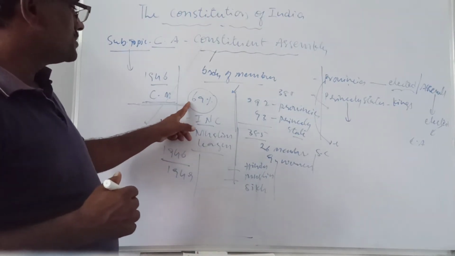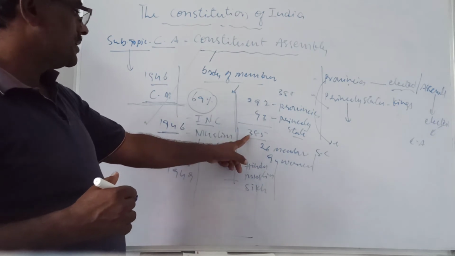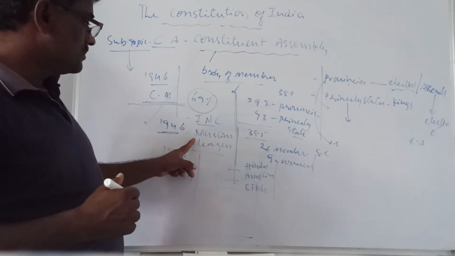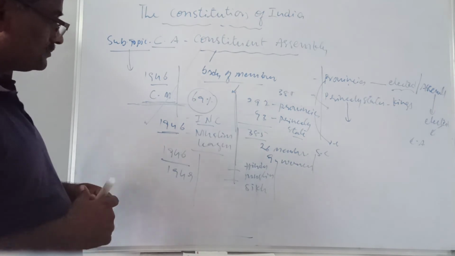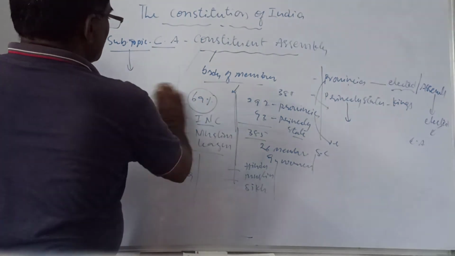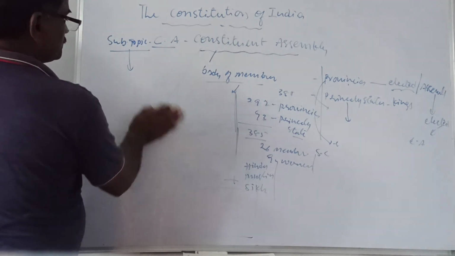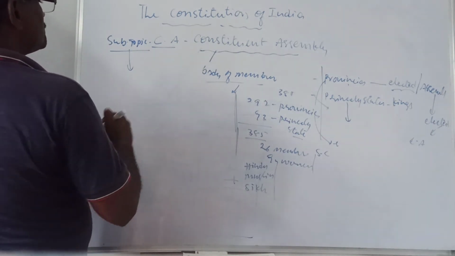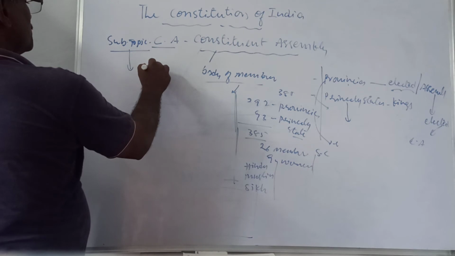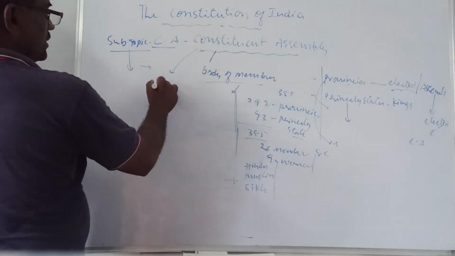So 69% of these 385 are from INC and the remaining from the Muslim League and other smaller parties. The CA worked rigorously for the formation of the constitution. The CA consisted of many committees.